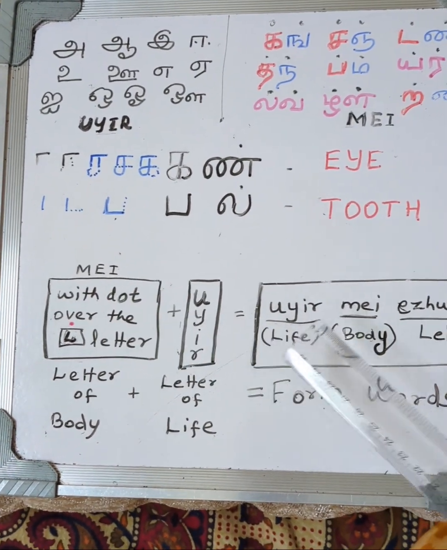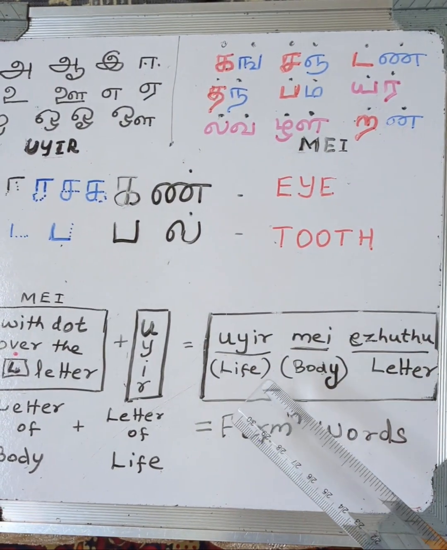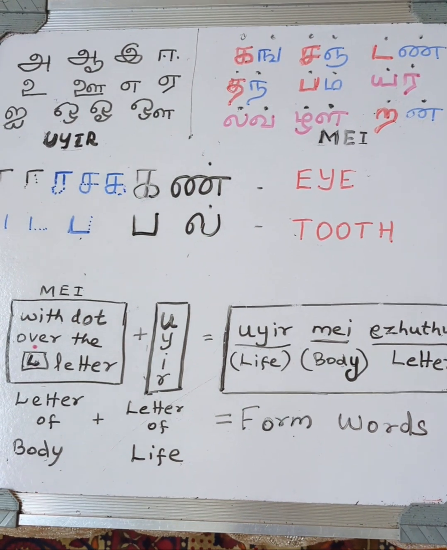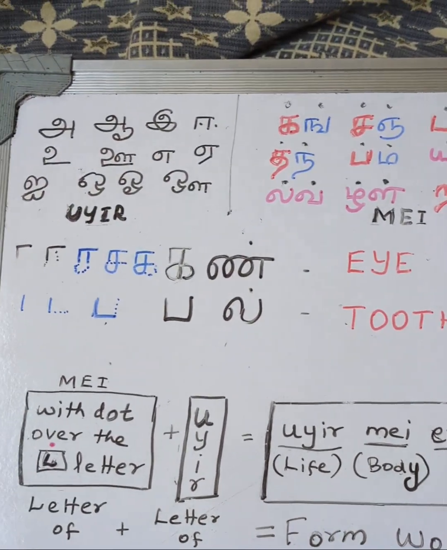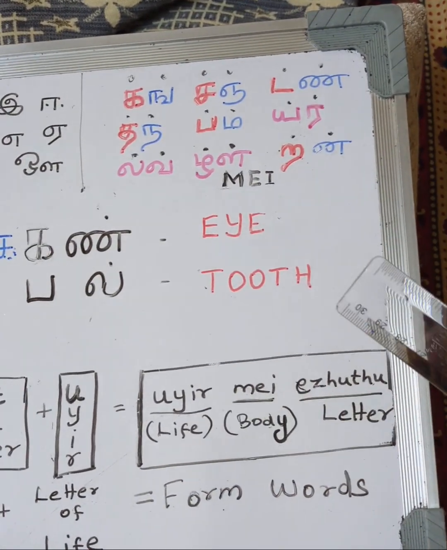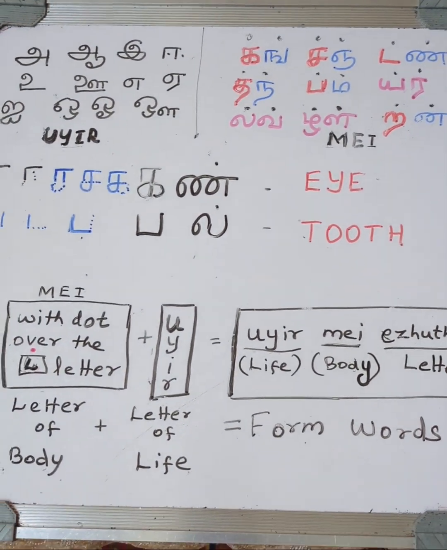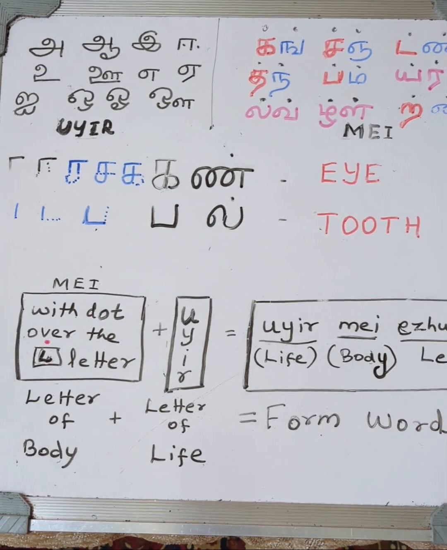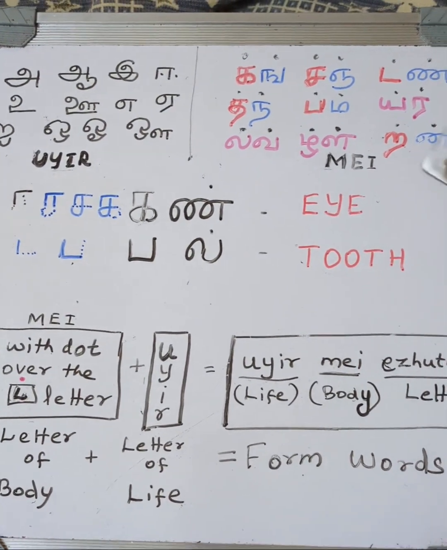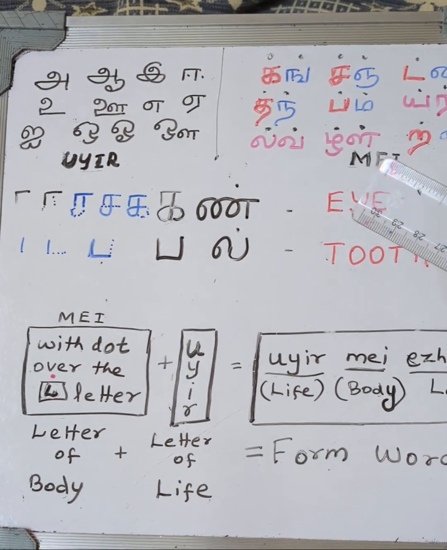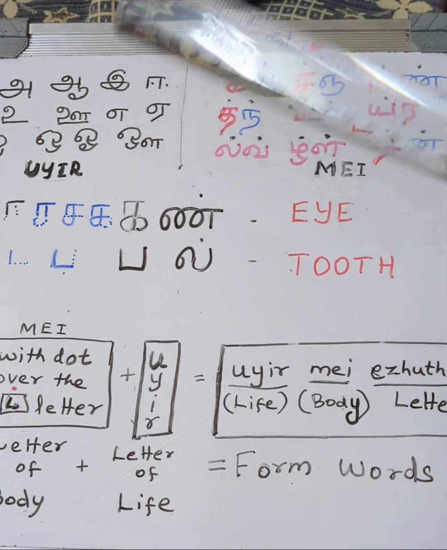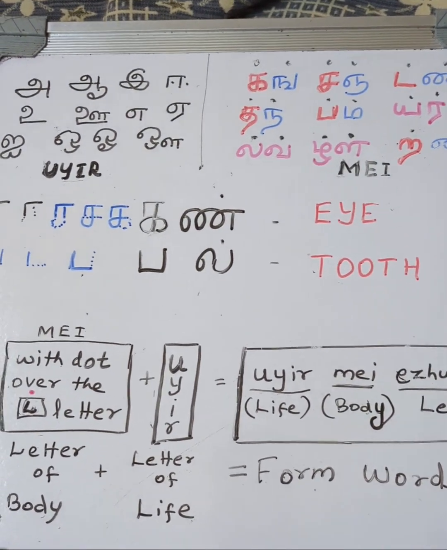மெய் plus உயிர் equal to உயிர் மெய் எழுத்து. Okay. What is உயிர் மெய் எழுத்து? No dot, and we will attach some matra symbol. See, we will gradually learn all the matras. Today we will learn a ki matra with vowel sound.